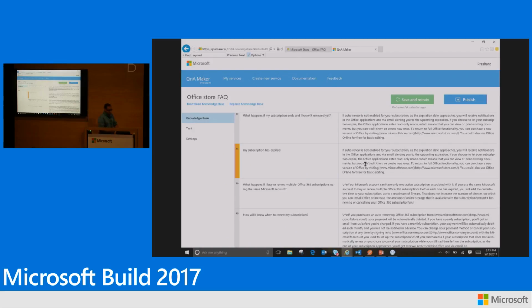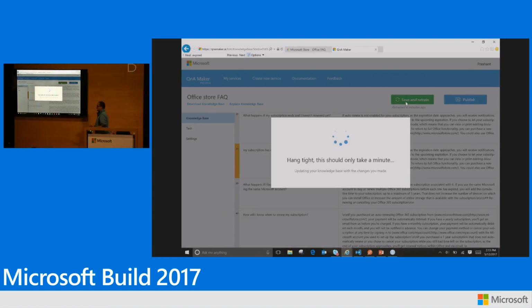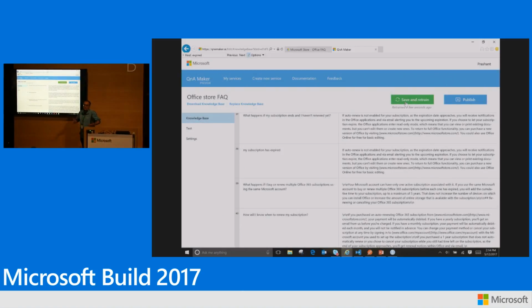So that's it. I just do save retrain here. Over time, as more and more users use your service, you should see more variations get added to your knowledge base, and the bot gets smarter over time. That's the idea. What we launched recently are the active learning feature and the group access, which I just showed you. You can share it with more people and then come back to it. So that's pretty much the demo. Actually, I'm done way before my time.